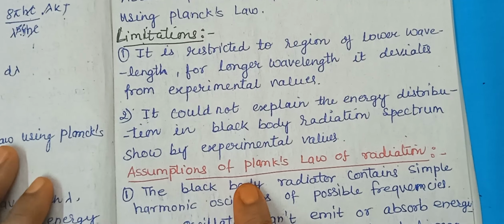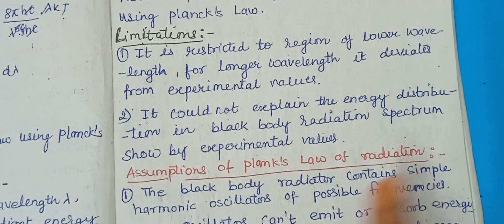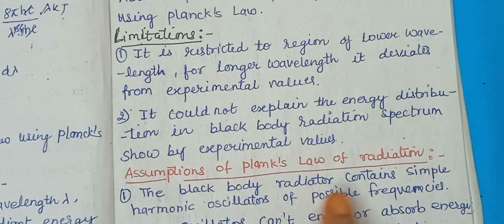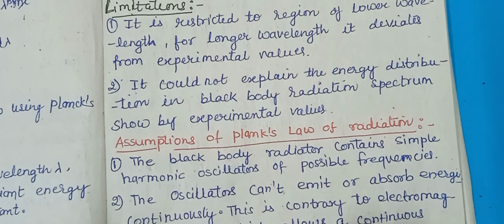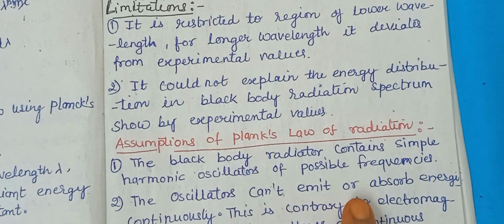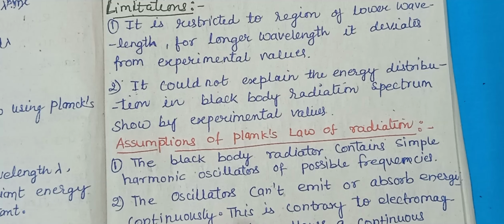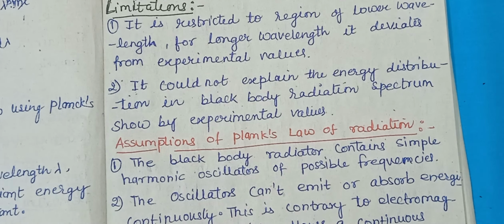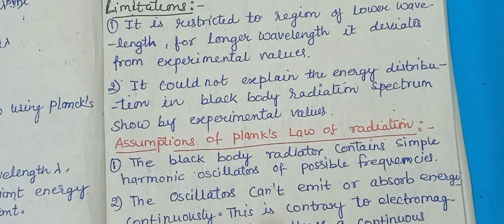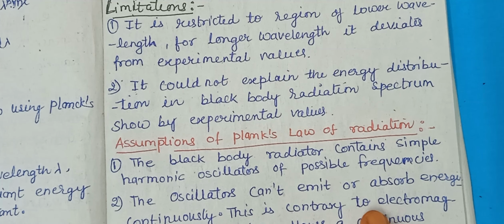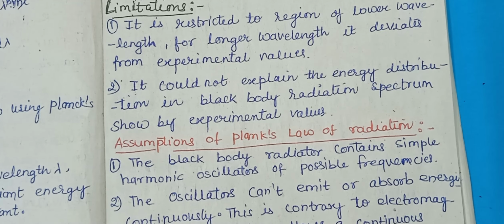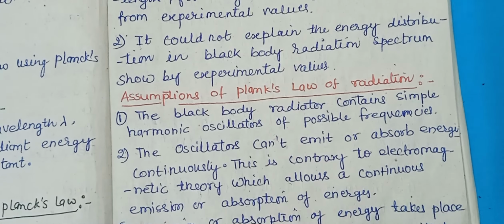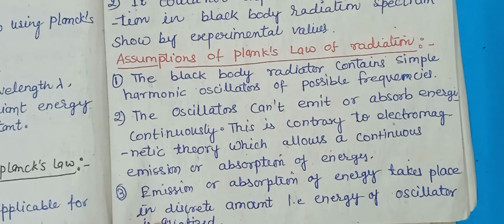Now assumptions of Planck's law of radiation. First, the black body radiator contains simple harmonic oscillators of all possible frequencies. Second one, the oscillator cannot emit or absorb energy continuously. As I told you before, it cannot absorb or emit the energy continuously. This is contrary to electromagnetic theory, which allows continuous emission or absorption of energy.